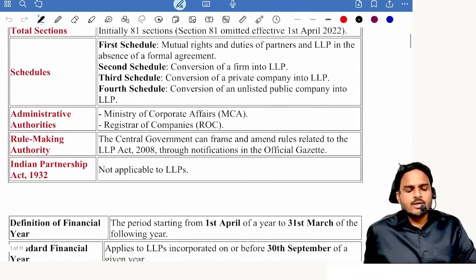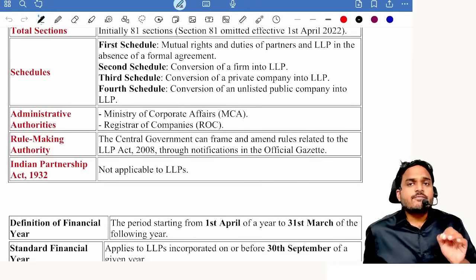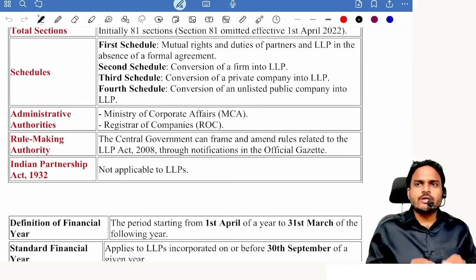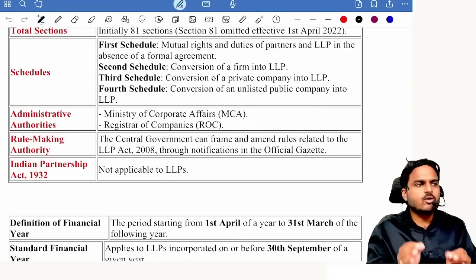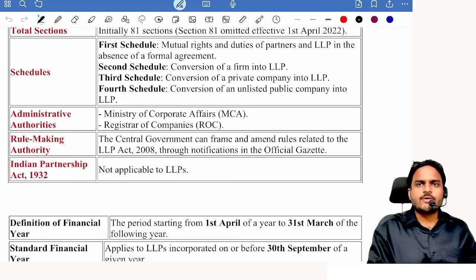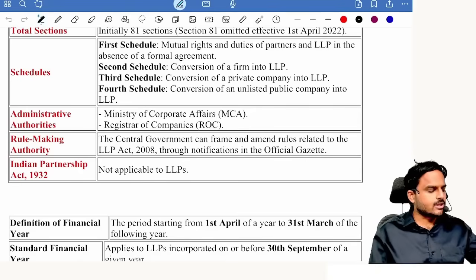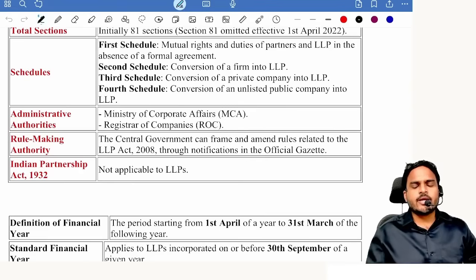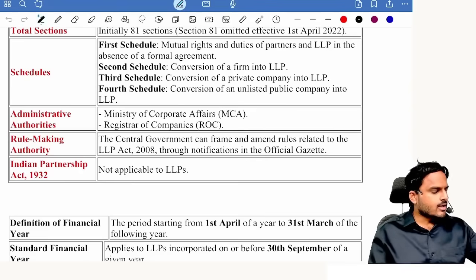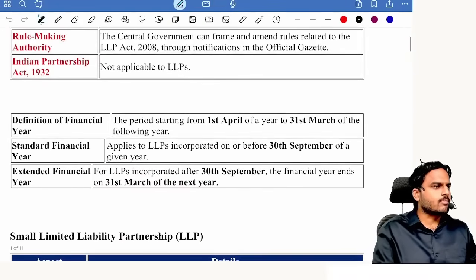Schedule 1 determines duties and rights of partners and LLP in the absence of an LLP agreement. Does that mean the LLP agreement is totally optional? No. If any clause in the LLP agreement is silent with respect to an issue, then we can follow the first schedule. Next, the second schedule, conversion of firm into LLP. Third schedule, private company into LLP. Fourth schedule, unlisted public company into LLP. Next one, is the Indian Partnership Act applicable or not applicable?